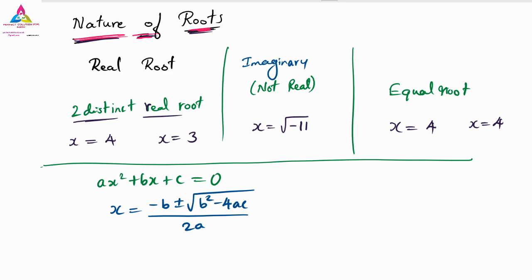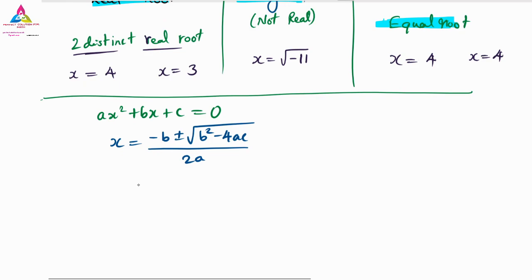When you are finding the nature of roots, as I told you in the last class, you have to check something. Then only will you know whether it is a real root, an imaginary root, or an equal root. What do we check in the quadratic equation? The root value, which is what is inside: b square minus 4ac. That is most important.